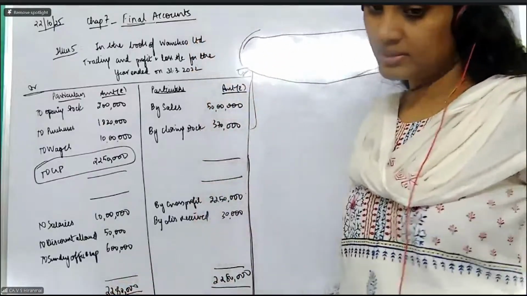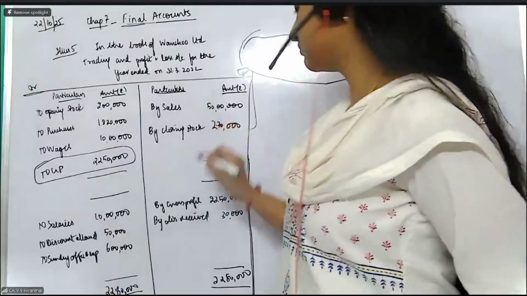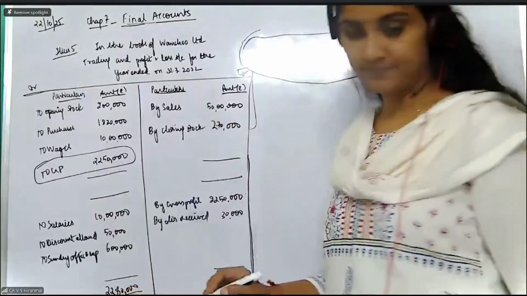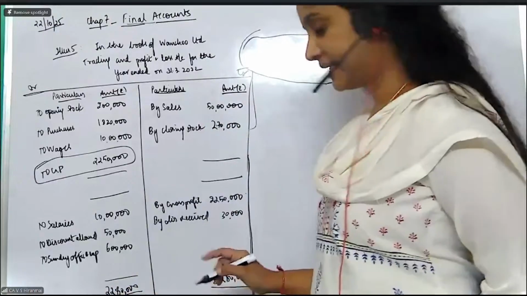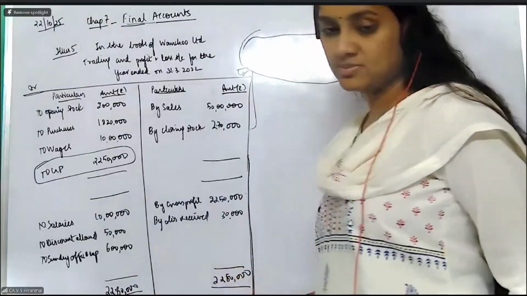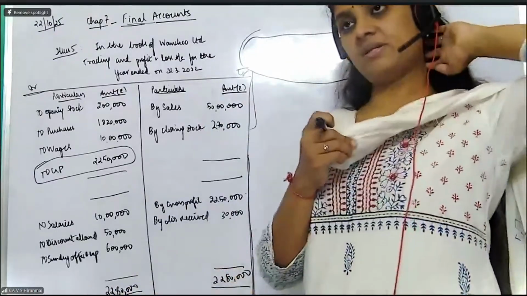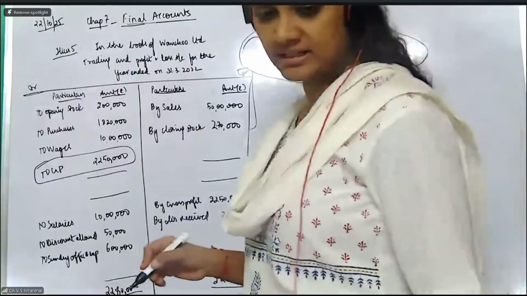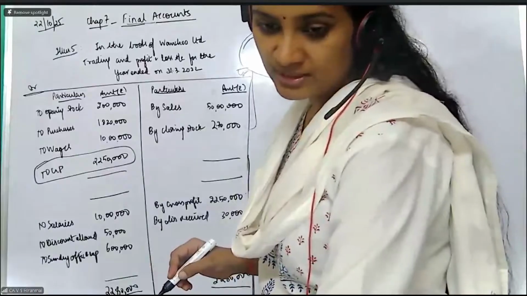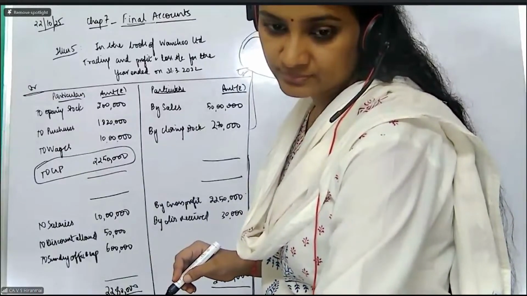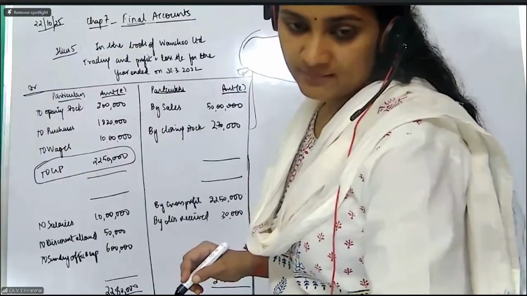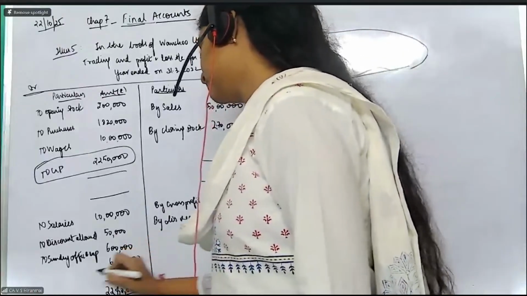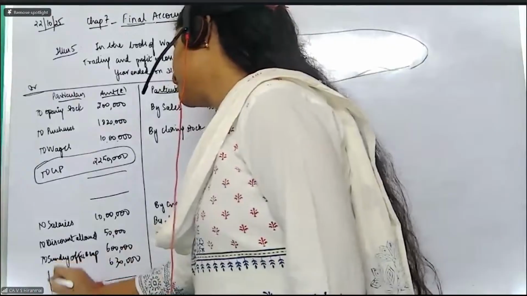Okay, closing stock is 2 lakh 70 or 3 lakh 70? Okay, 2 lakh 70. Alright. Now coming here, this is 16 lakh and 50. So how much is this particular value? 16 lakh and 50, 70. 5 lakh and 70. Am I right? What is the net profit value? 6 lakh and 30. This is the net profit value.